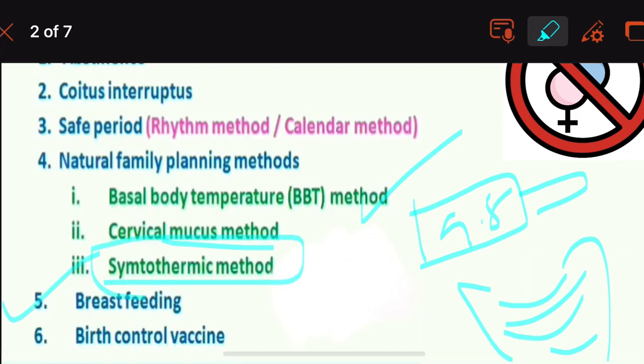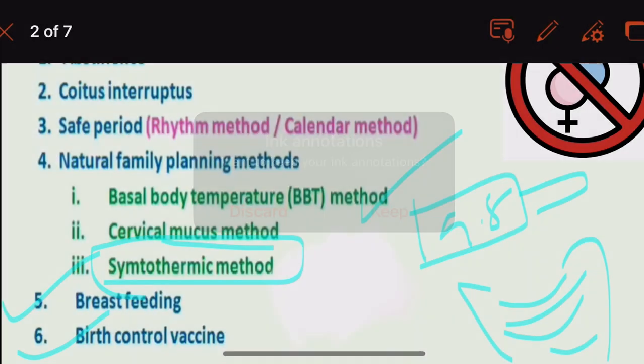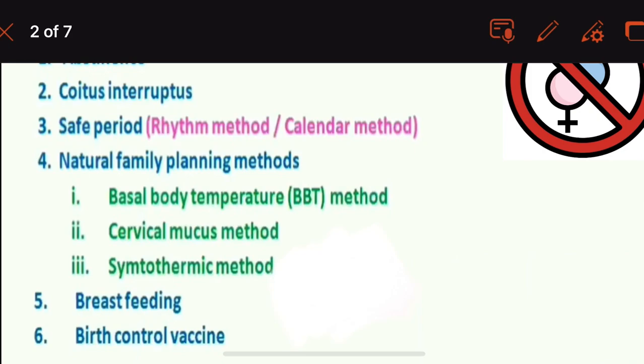The other two methods include breastfeeding and birth control vaccine. Each of these methods will be discussed in the upcoming slides.